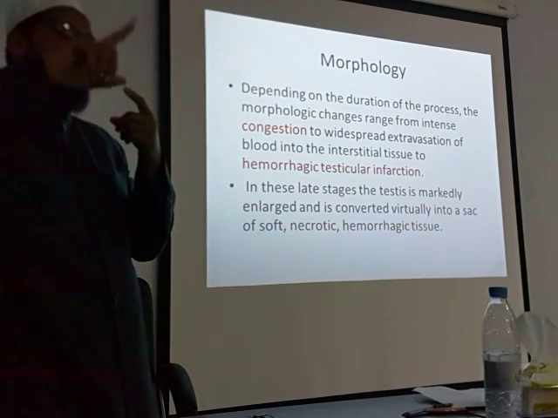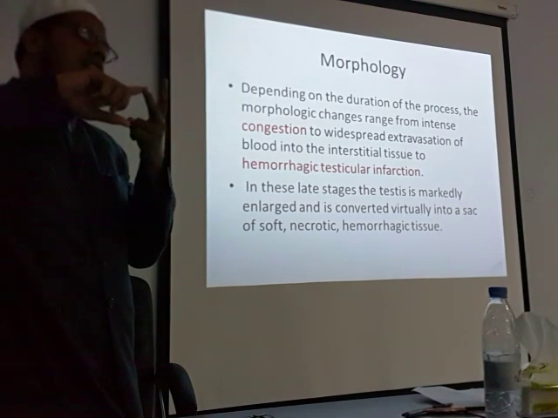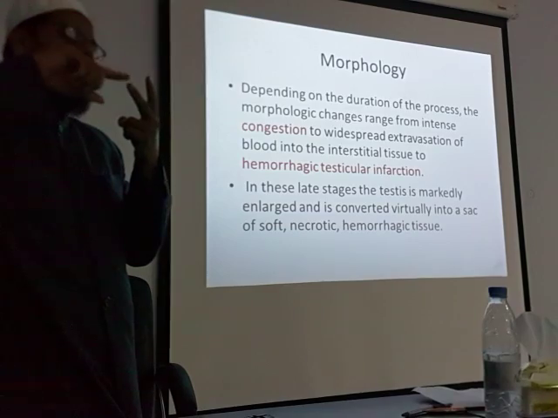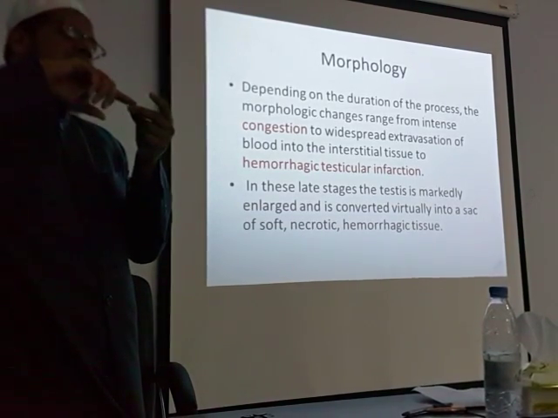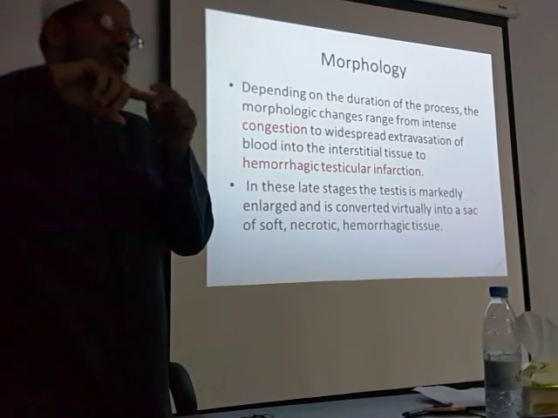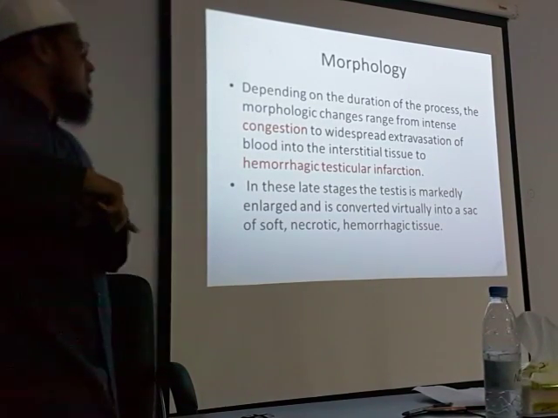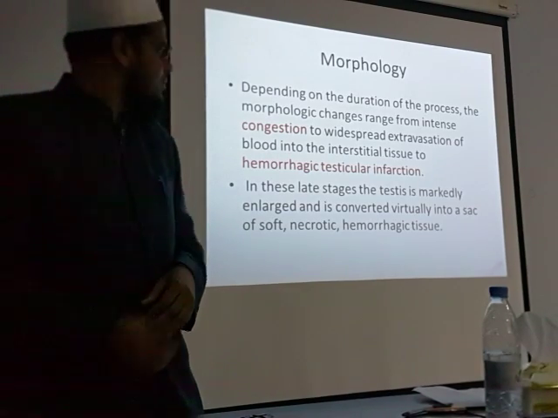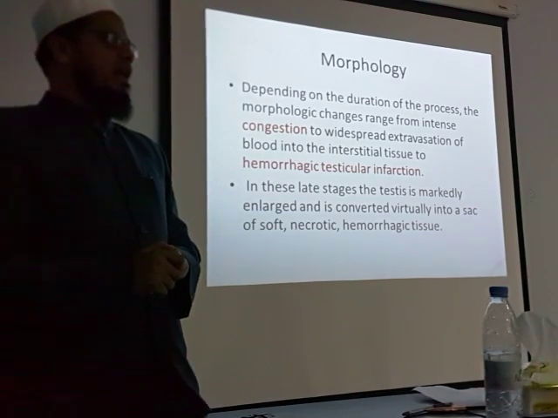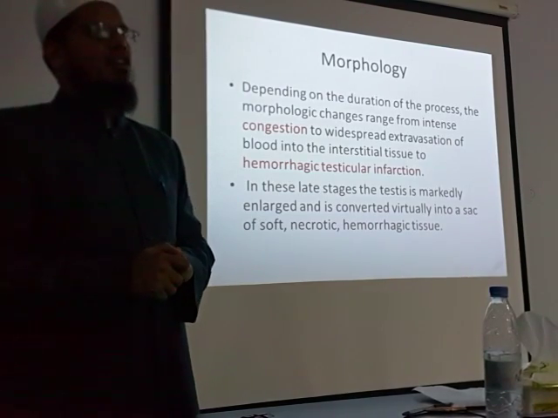Why? Because the arterial blood supply is cut off. Whereas lung has dual blood supply. If you cut one supply, blood will come from the other side. So that is hemorrhagic infarct. There you will see reddish infarct. So here also it is hemorrhagic infarct. The other one is pale or white infarct.